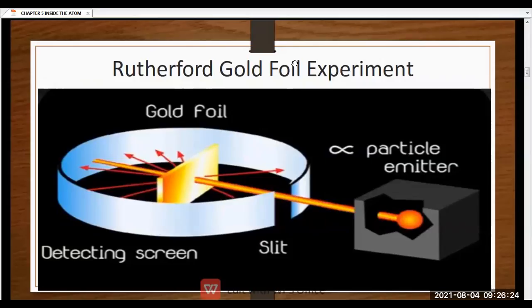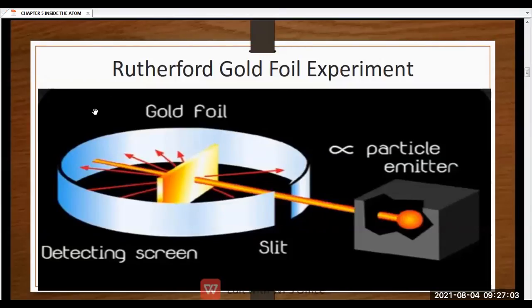There were some observations. In that observation, we found that some of the alpha particles deflected, while some did not deflect, and some bounced and came back. ओके तो ये सब चीजें ऑब्जर्वेशन के टाइम दिखाई दी जब अल्फा पार्टिकल्स गोल्ड फाइल के ऊपर बम्बार्डेड होते हैं, हिट करते हैं, उस टाइम some of the particles deflected while some of the particles were non-deflected, while some of the particles bounced and came back.